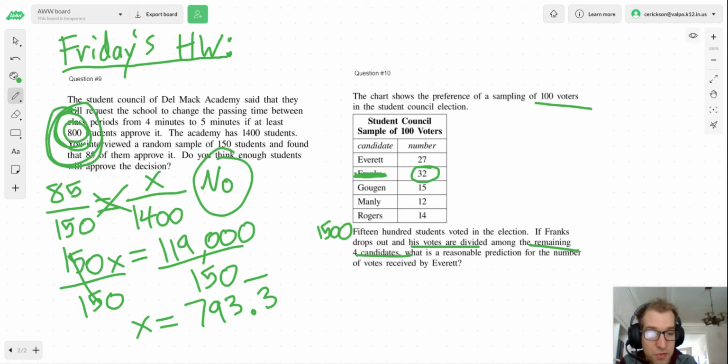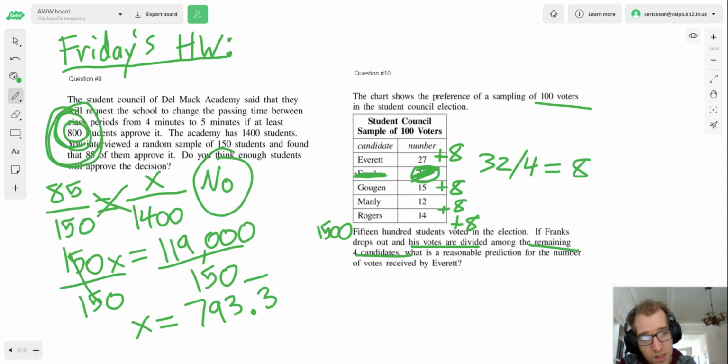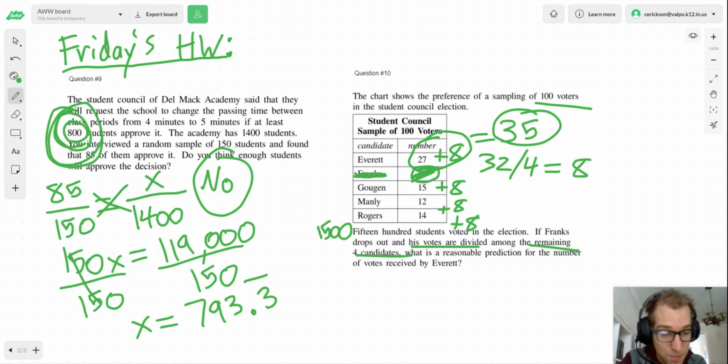So if we have 32, we divide 32 by 4, that gives 8. So basically each of these is going to get an upgrade of 8 because we're getting rid of those 32 right there. So that means Everett actually doesn't have 27. He's got 27 plus 8, so he's actually got 35 is the number we're going to use. This is why it says it's a reasonable prediction.